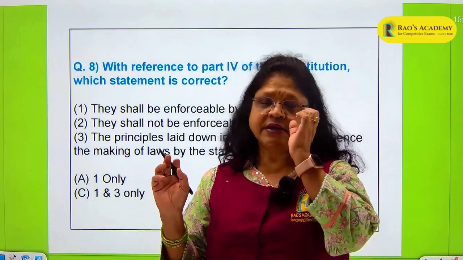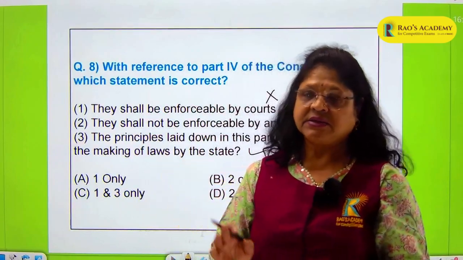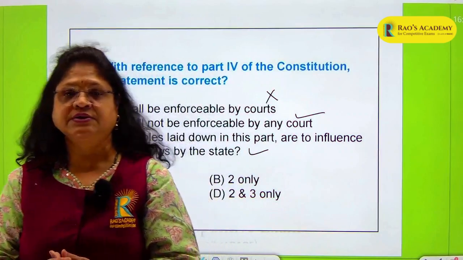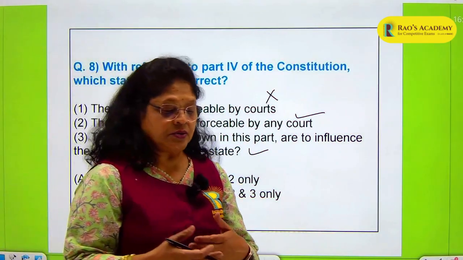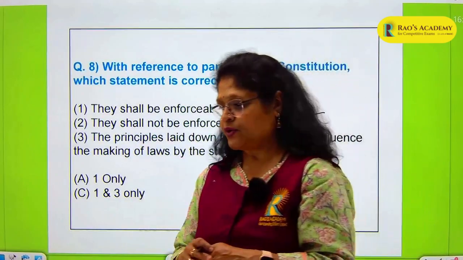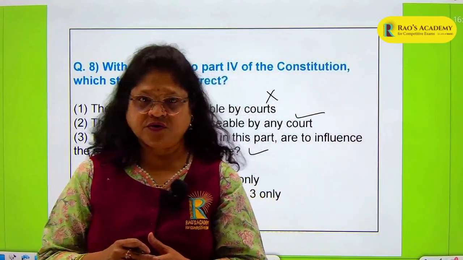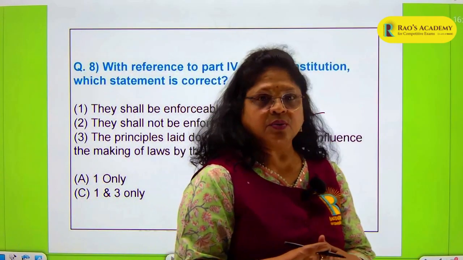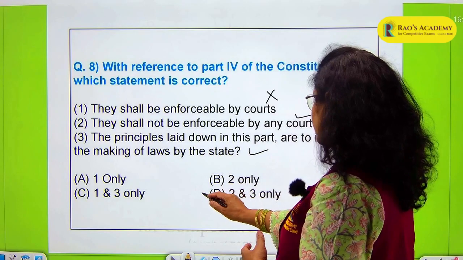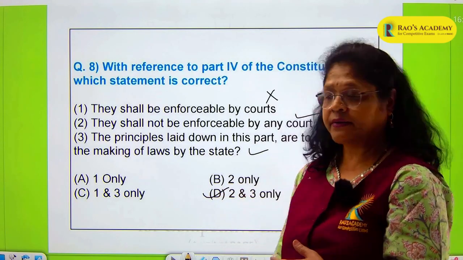These particular acts are welfare oriented, citizen centric, and they also aim at a socially equitable, economically equitable, politically equitable, and welfare society. So your options 2 and 3 are correct. Option 2 and 3 will be D. This will be your correct answer.